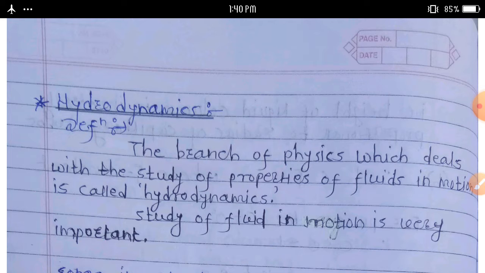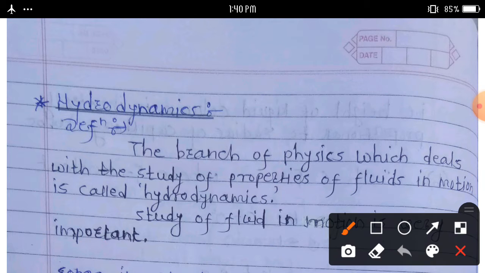Firstly, we will discuss what is meant by hydrodynamics. Definition: the branch of physics which deals with the study of properties of a fluid in motion is called hydrodynamics.